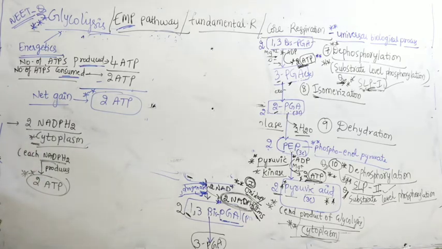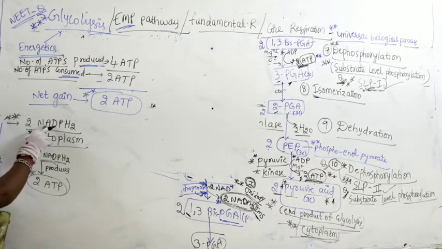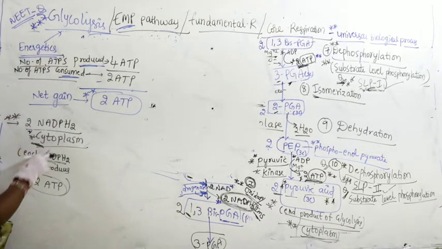If it is the matrix of mitochondria, then it becomes 3 ATP. That I will tell you later. NADPH2 coming from glycolysis, because it is happening in the cytoplasm, each NADPH2 produces 2 ATP, because the reaction is happening in the cytoplasm.